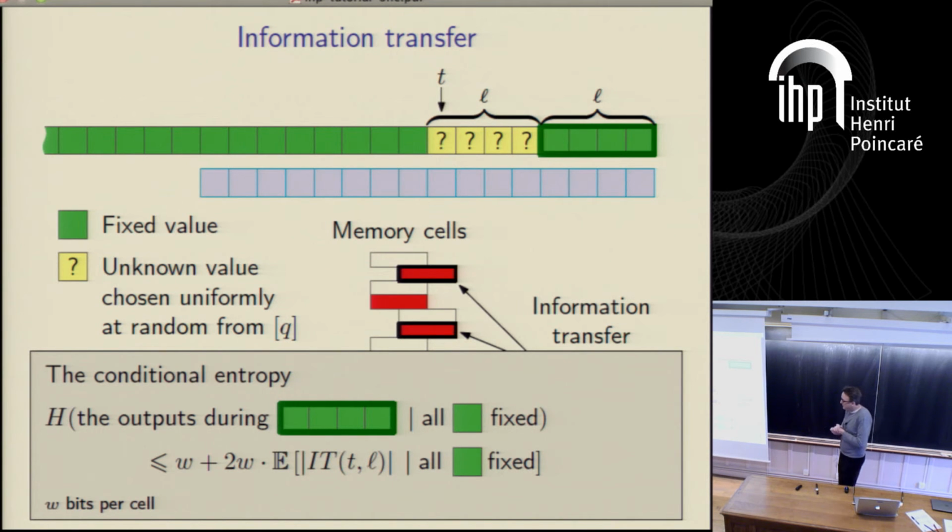And what we're going to show is basically two inequalities. We're going to first of all argue that the entropy of the outputs during this period, given all this fixed stuff is fixed, is going to be upper bounded by the expected size of the information transfer multiplied by the word size plus the word size, but the key point is that it's going to be upper bounded by some function of the expected size of the information transfer. And then later on we're going to show a lower bound for the entropy, and this is going to give us a lower bound for the size of the information transfer. That's what the game's going to be.